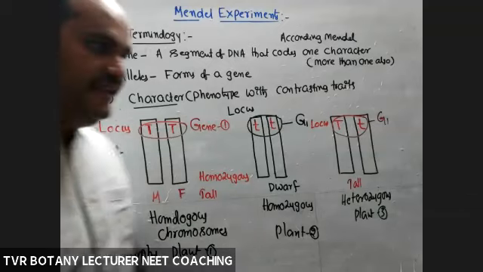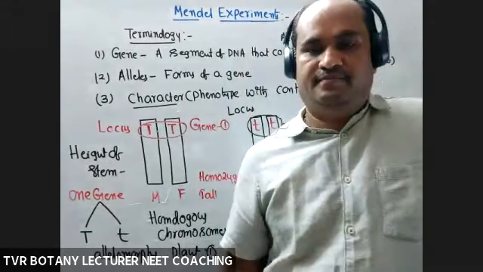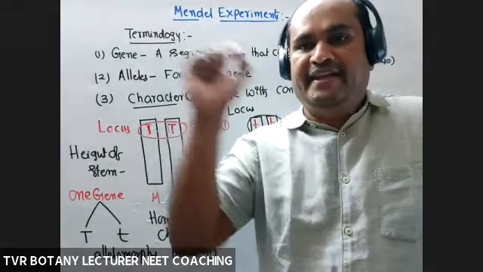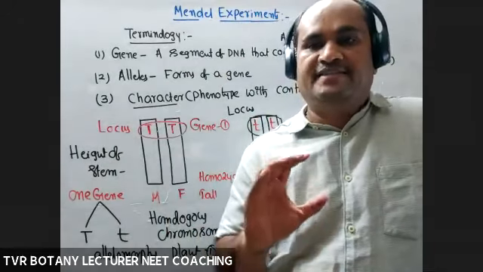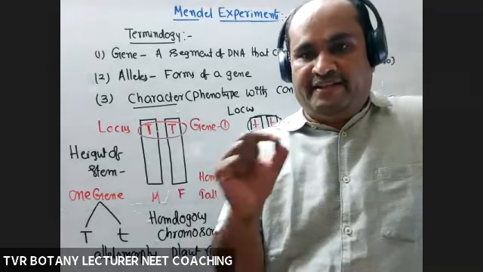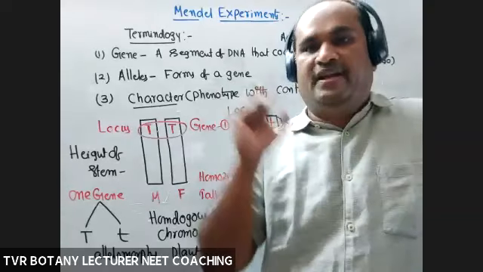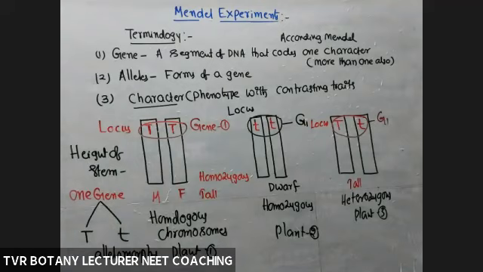According to Mendel, each gene is represented by two kinds of alleles only. One is a dominant allele and second one is a recessive allele. What are the symbols for alleles here according to Mendel? If the allele is a dominant, we should use a capital letter to represent it. If it is a recessive, we should use a small letter, lowercase only, right? So that's about a homozygous condition and a heterozygous condition.